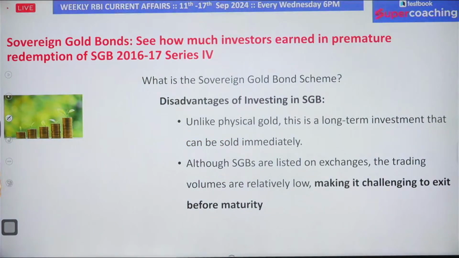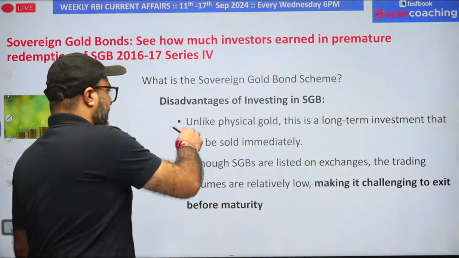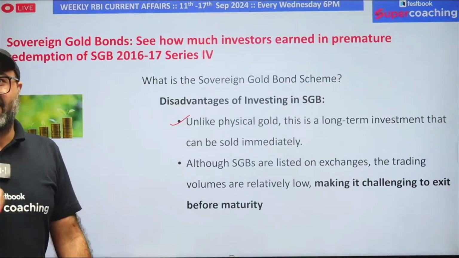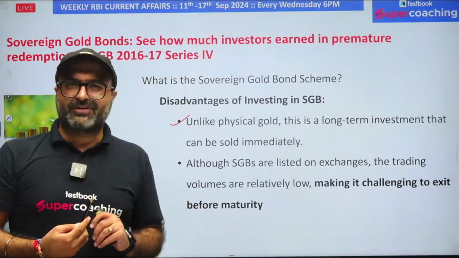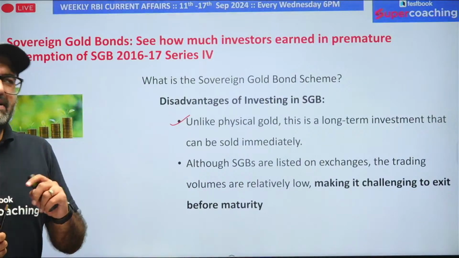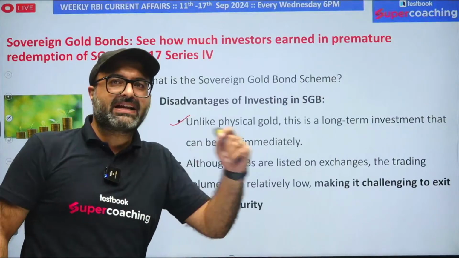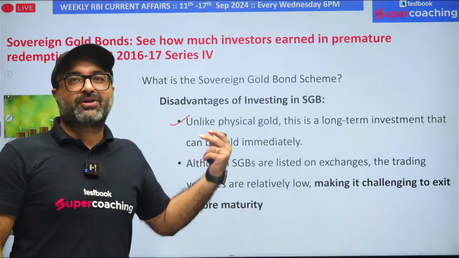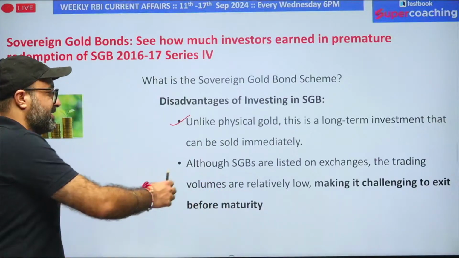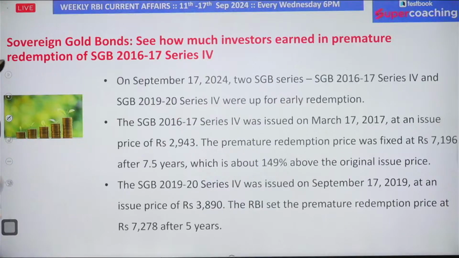But there are certain disadvantages. The first disadvantage is that, unlike physical gold, you cannot sell the government sovereign gold bonds on the very next day, but you can do it with physical gold. That is the first point. Second, although RBI and the government have allowed you to trade your sovereign gold bonds from the very next day in the stock market, the number of buyers in the stock market is quite low, because of which investors find it difficult to sell before maturity in the stock market, rather than to the RBI at the time of maturity. So these are the two disadvantages.